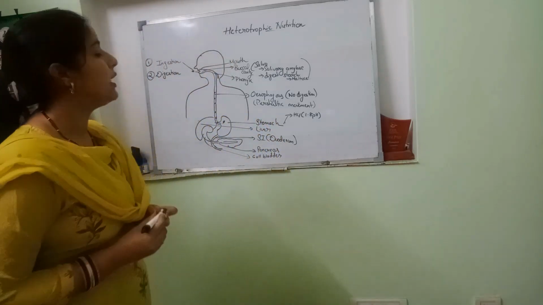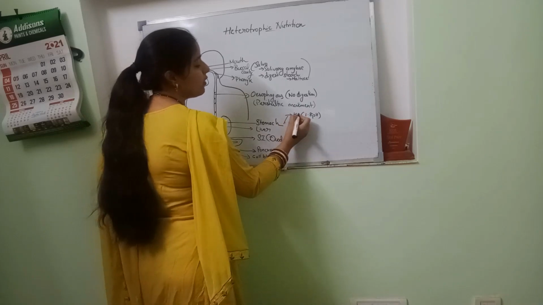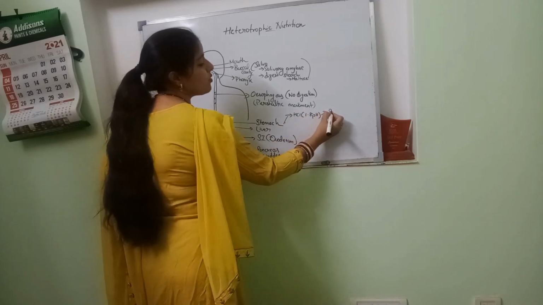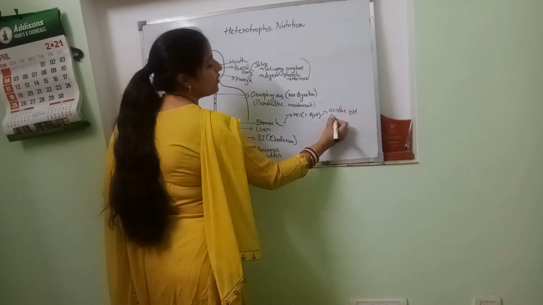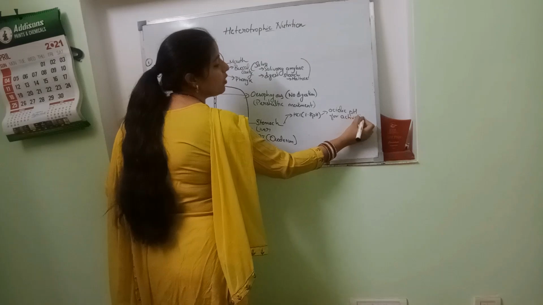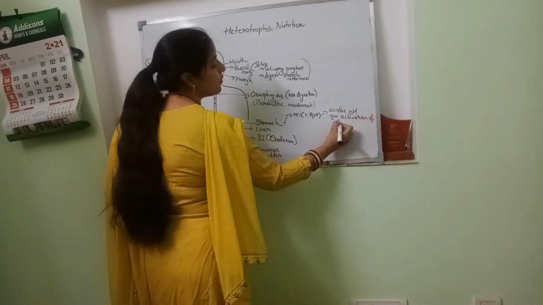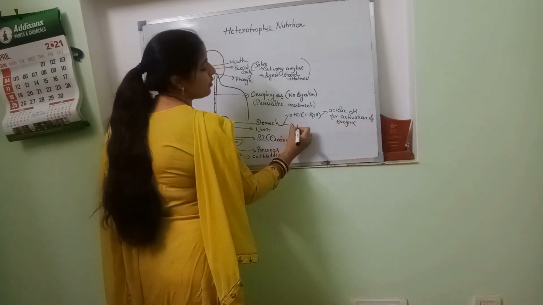That also causes acidity. So HCl is basically released here to create an acidic pH for activation of enzyme. And which enzyme is it activating? Pepsin.